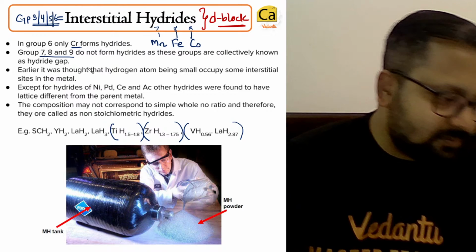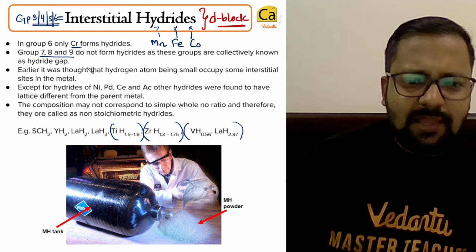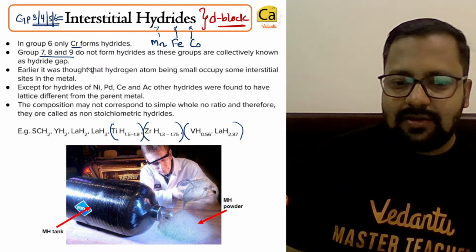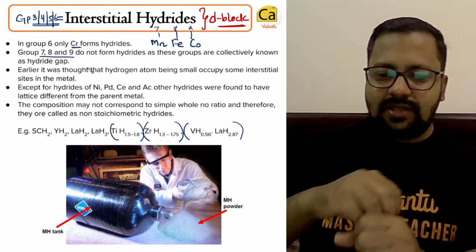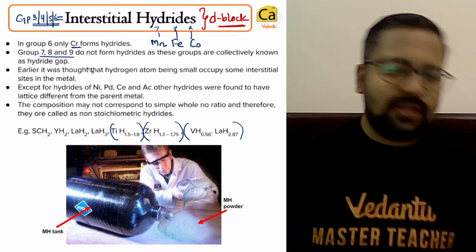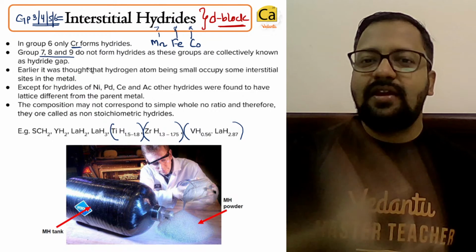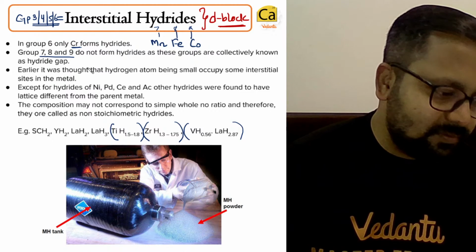When we heat the metal, what happens to the metal? The metal remains like that. So hydrogen is trapped inside the metal. It's just like you keep a sponge in the sun. The sponge will not get destroyed. The sponge will remain like that. Water will go out as water vapor.